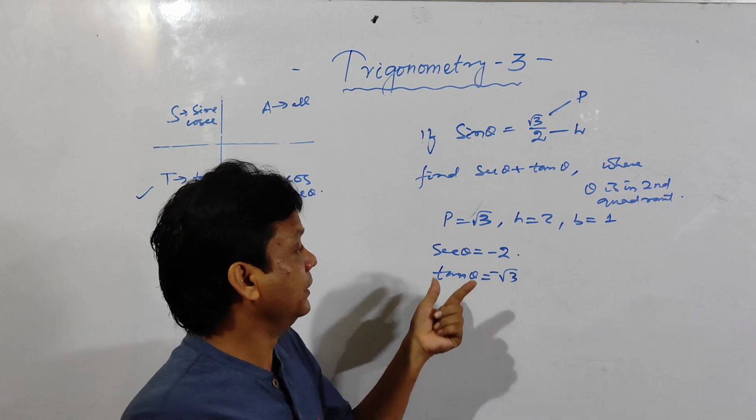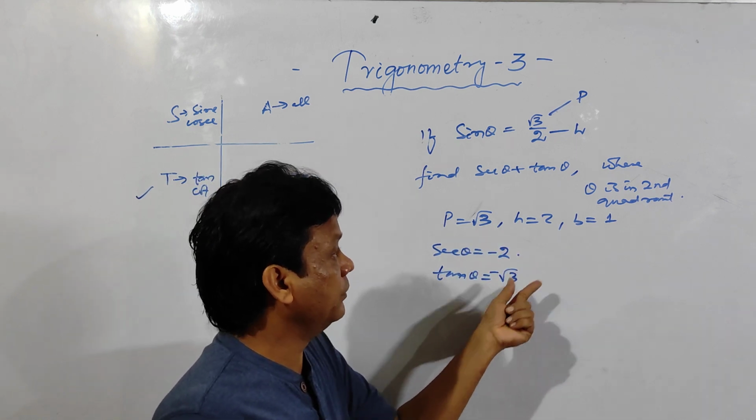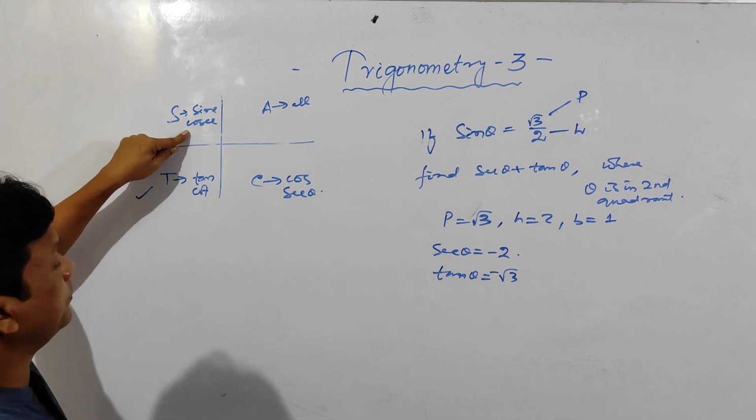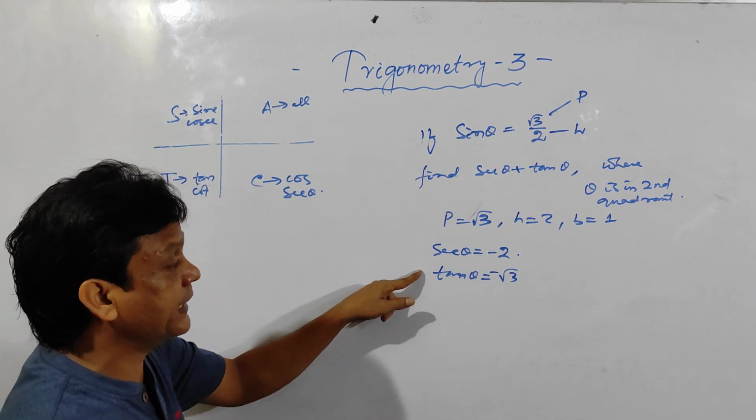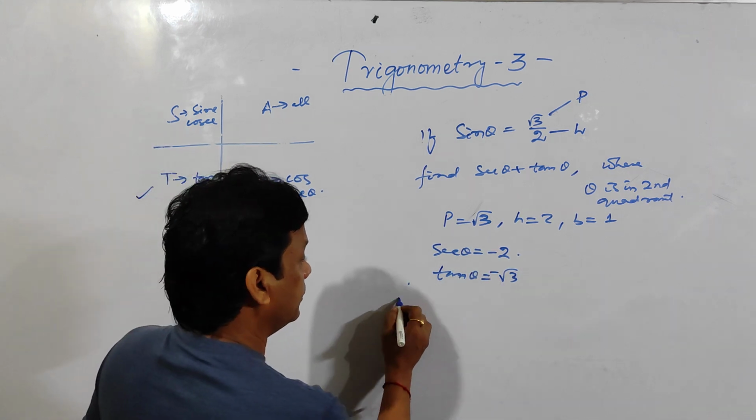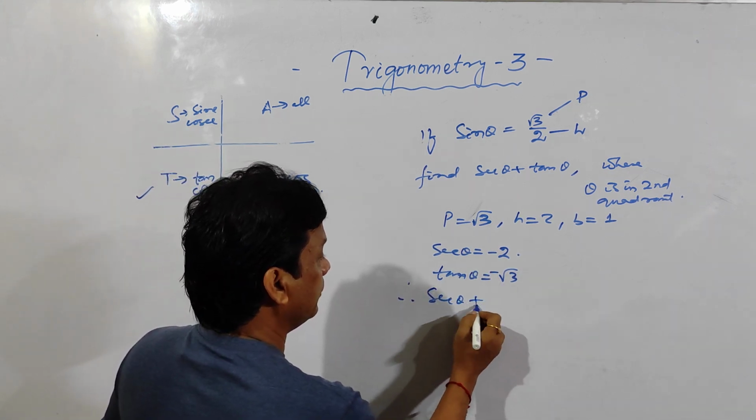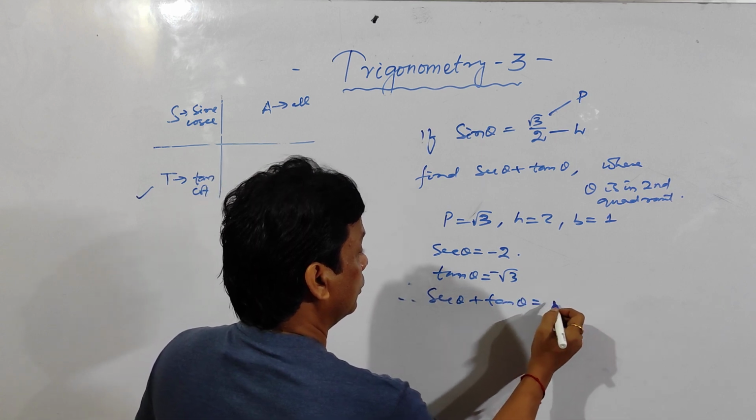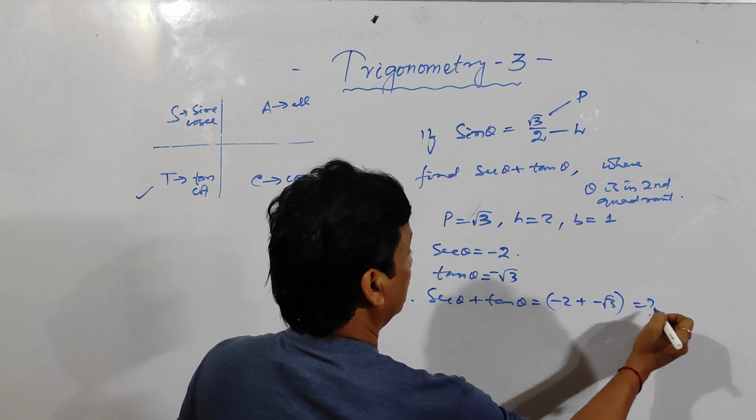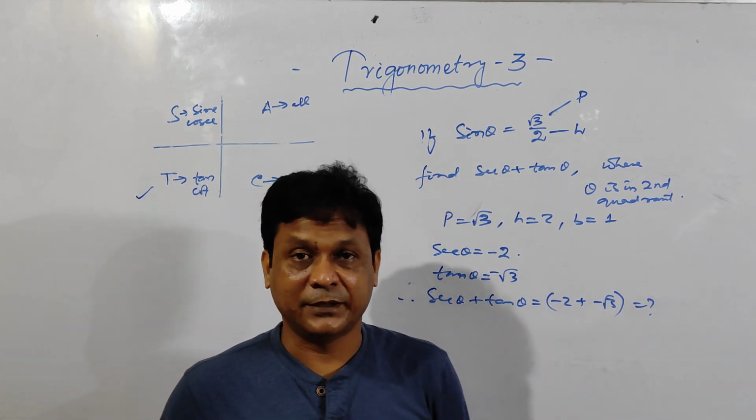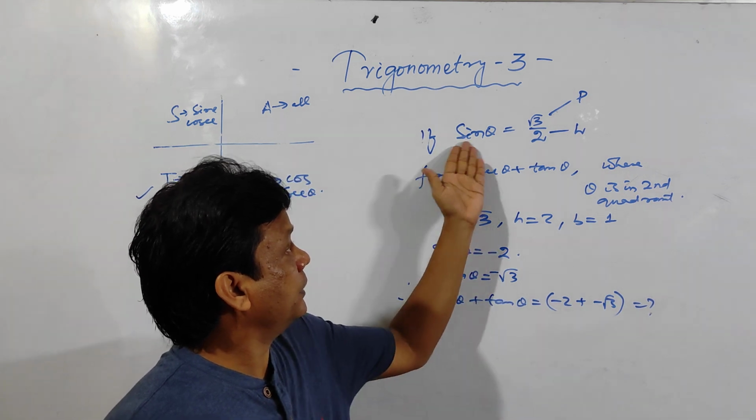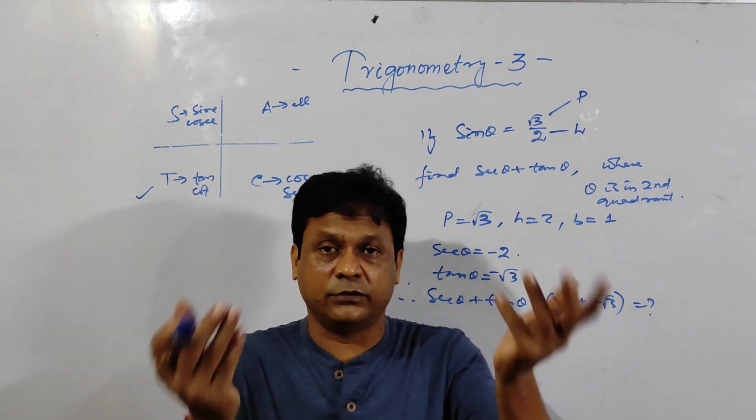Do you understand or not? First of all, you have to find out the value and see theta is in second quadrant. In second quadrant, sine and cosec are positive. And we are given sec and tan, so both are negative. So put a minus sign before it. So therefore, sec theta plus tan theta is equal to minus 2 plus minus root 3. So you can find out. Clear? So by this way, if the value of any function is given, you can find out the other functions.